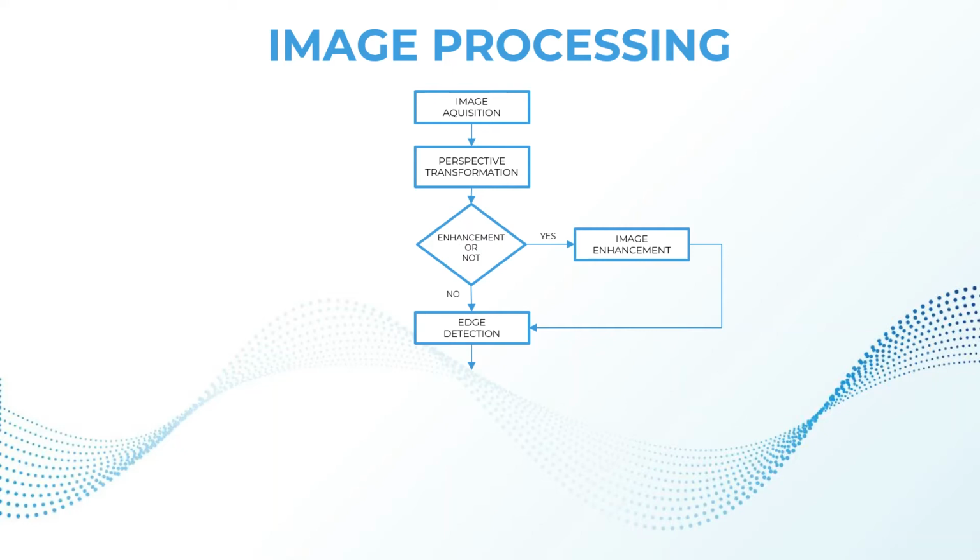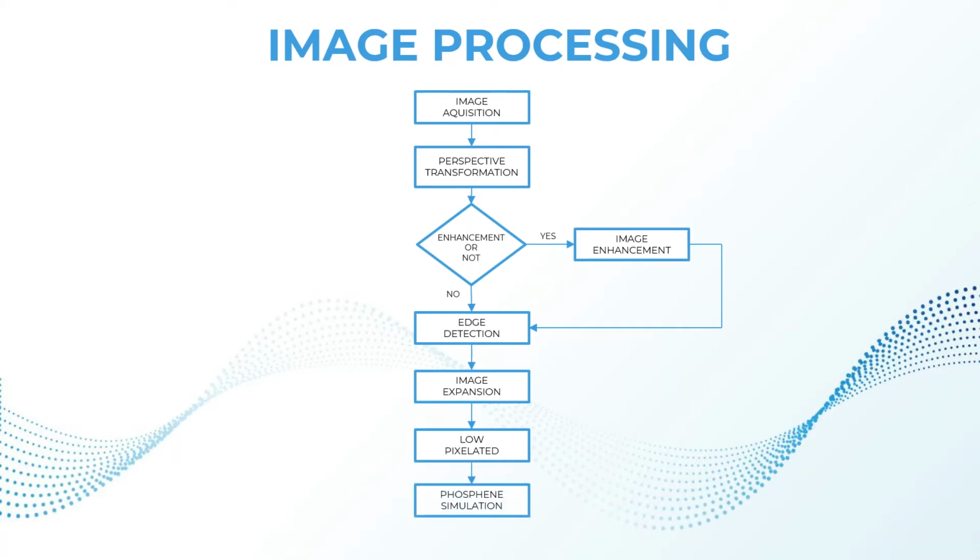After extracting the edge, it is often thin, and there may be breakage in some places. So the image needs to be expanded. The image expansion takes place. Then the image will have a number of pixels. The pixels are reduced to a size of 32 cross 32 pixels to achieve the actual artificial vision. And for providing the vision without light actually entering the human eye, the process called phosphene stimulation takes place to provide artificial vision to the eye.